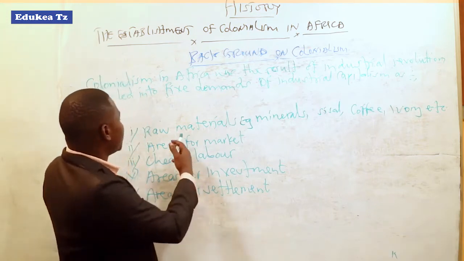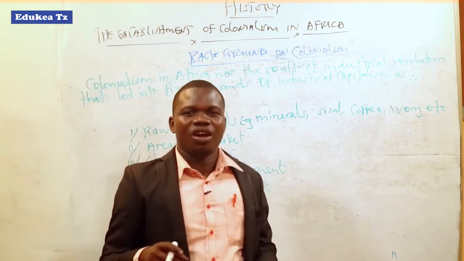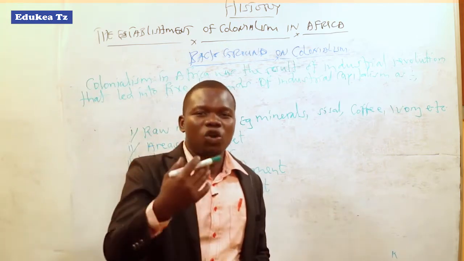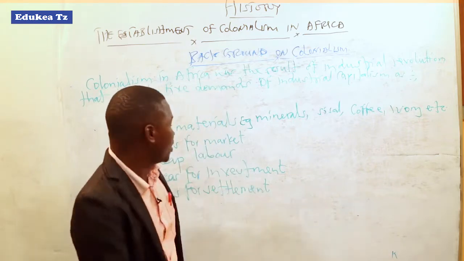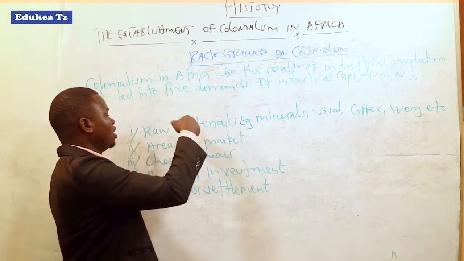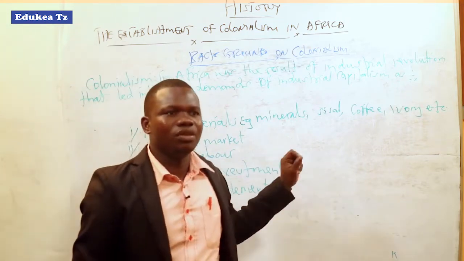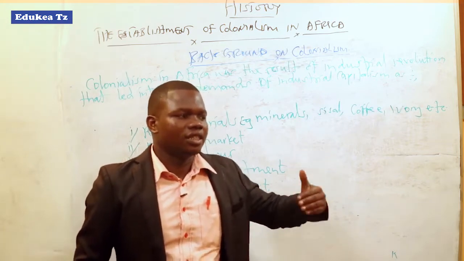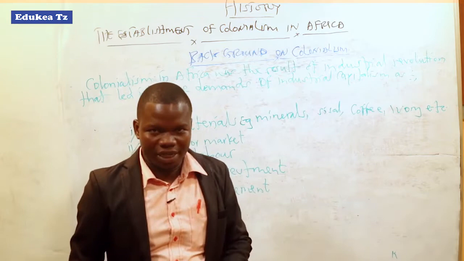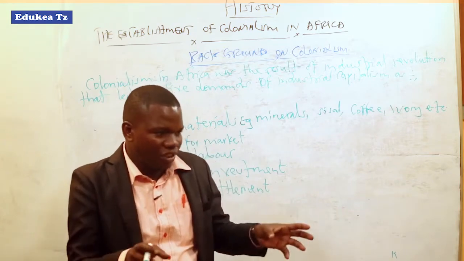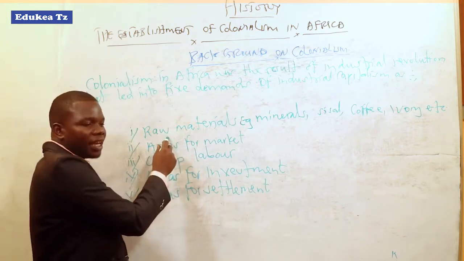So because of that problem, they had to find a solution. How could they solve that problem of raw materials caused by the industrial revolution? It was then that they sent those agents of industrial capitalism to find out the places where raw materials could be obtained.